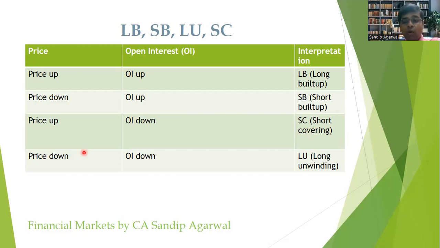Similarly, when the price is going down and the OI is going up, it's called a short buildup. Whereas when the price is going down and the OI is also going down, it means long unwinding. Long unwinding means the people who earlier created the long positions when the price was up have basically unwound their positions because now they are no longer bullish in the market. So this is just the interpretation of the open interest, considering the open interest on the option side plus the futures side taken cumulatively for the 3 months.